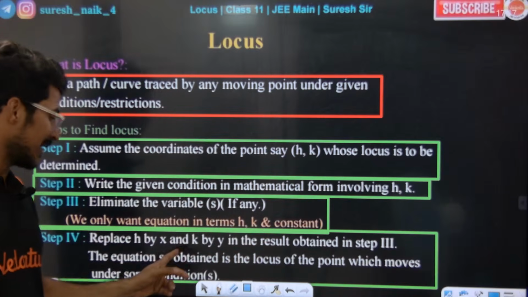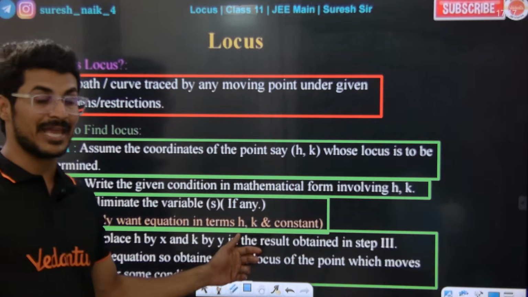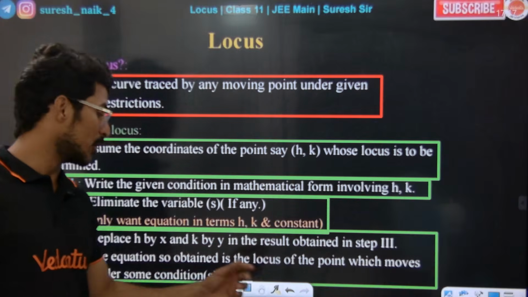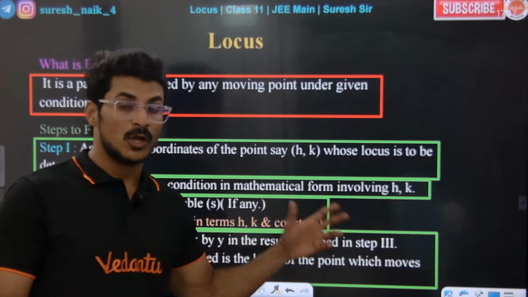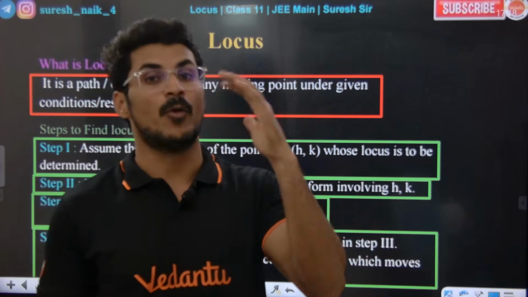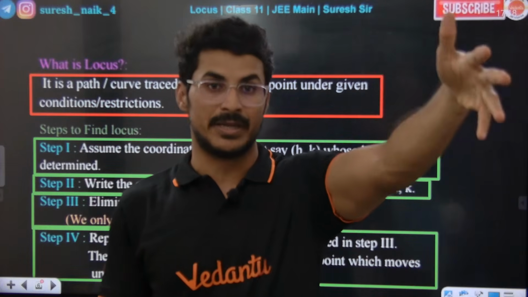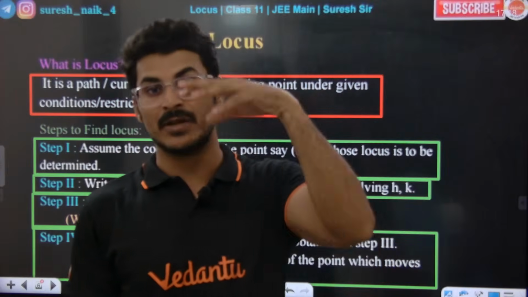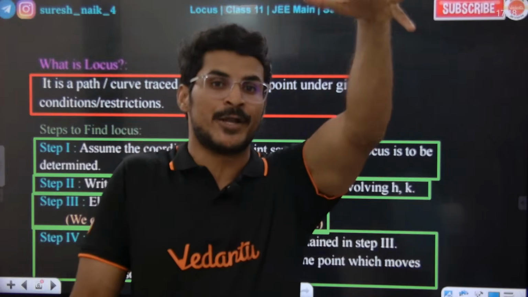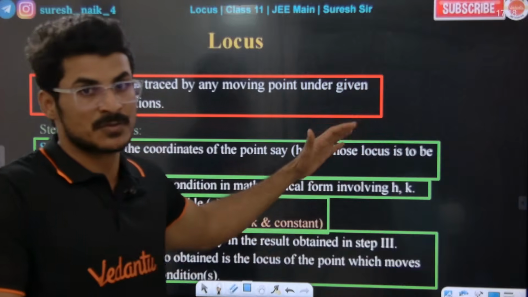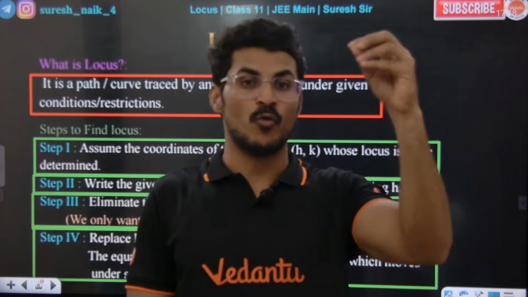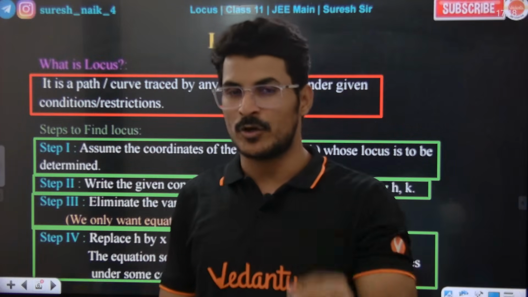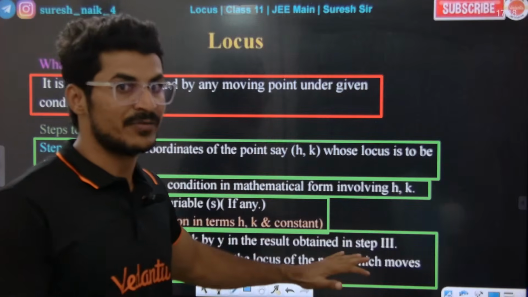In place of h we replace x, and in place of k we replace y, and we get the locus equation. Locus of a point which moves in a plane. By following these 4 steps we find the locus of a moving point.